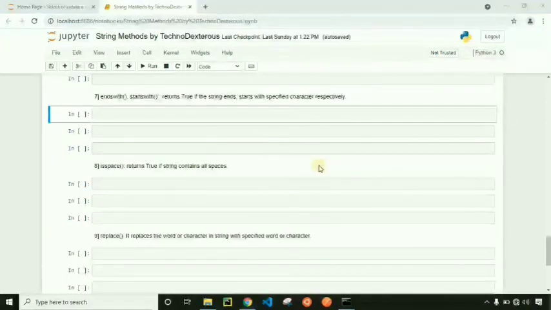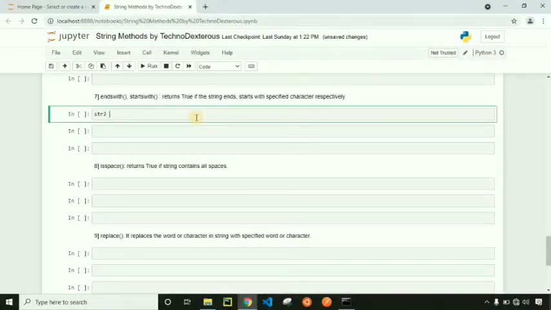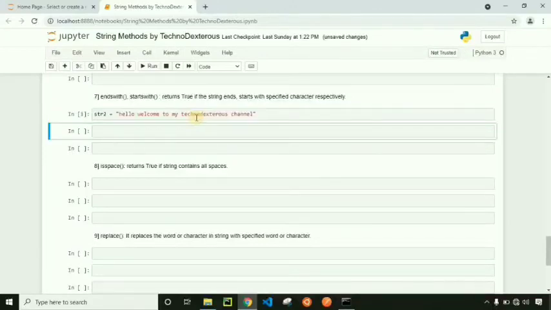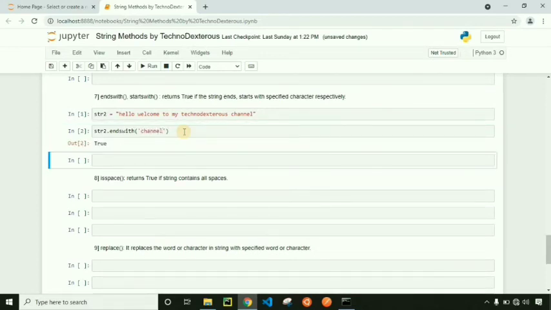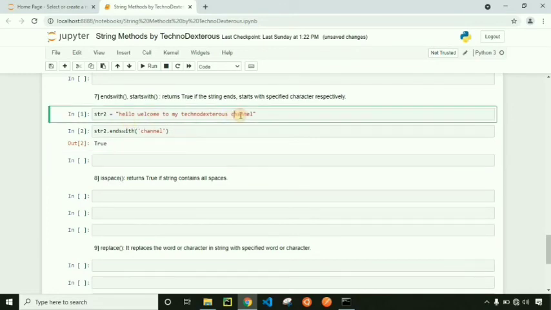Let's implement endswith and startswith methods. Define one string, str2. I have defined str2 with hello welcome to my Technodexterous channel string. Let's apply endswith method on it. Let's pass one argument to check whether the string ends with that argument or not. Let's pass channel and run it. It will be true because this string ends with this word channel.